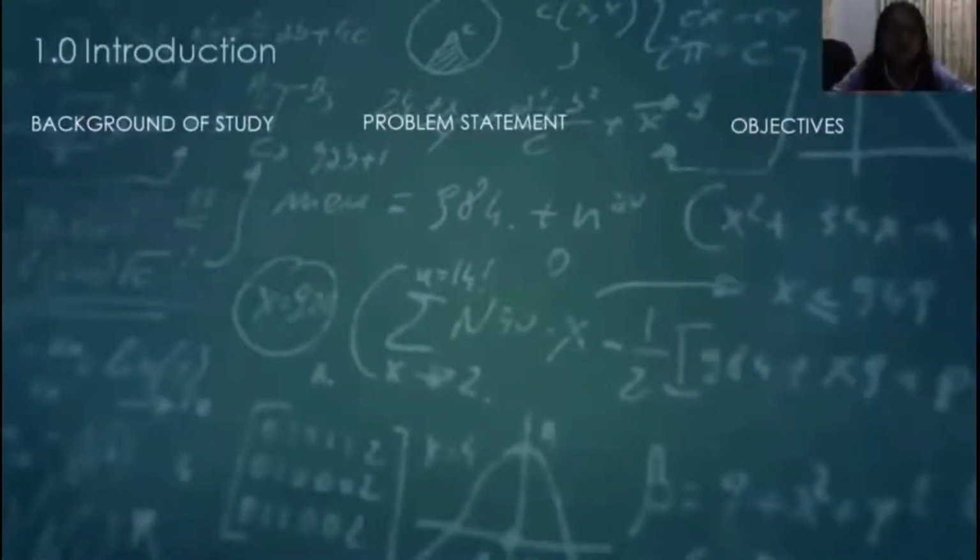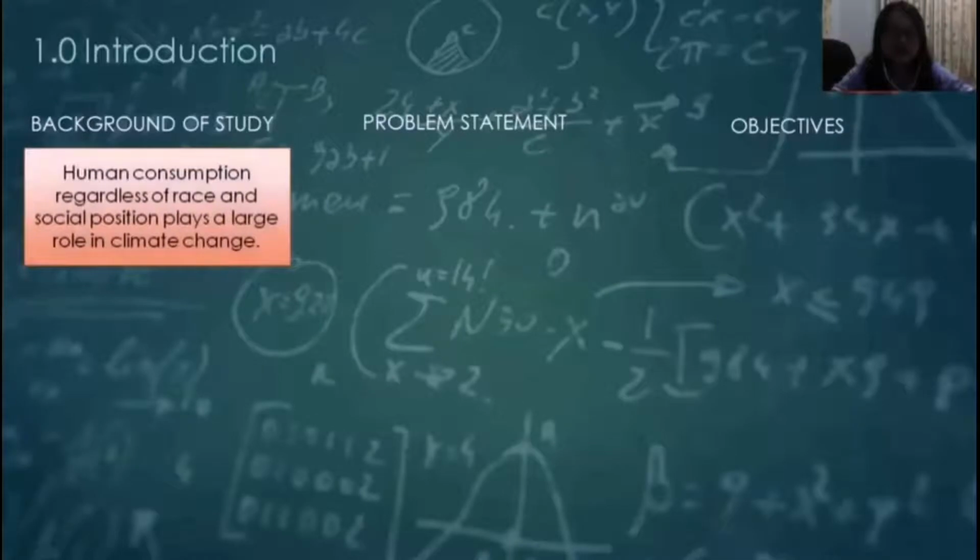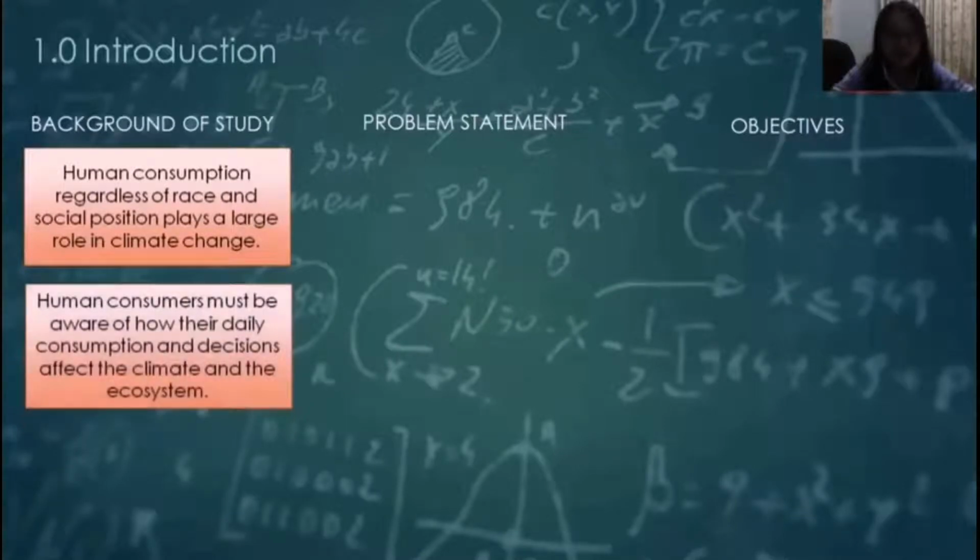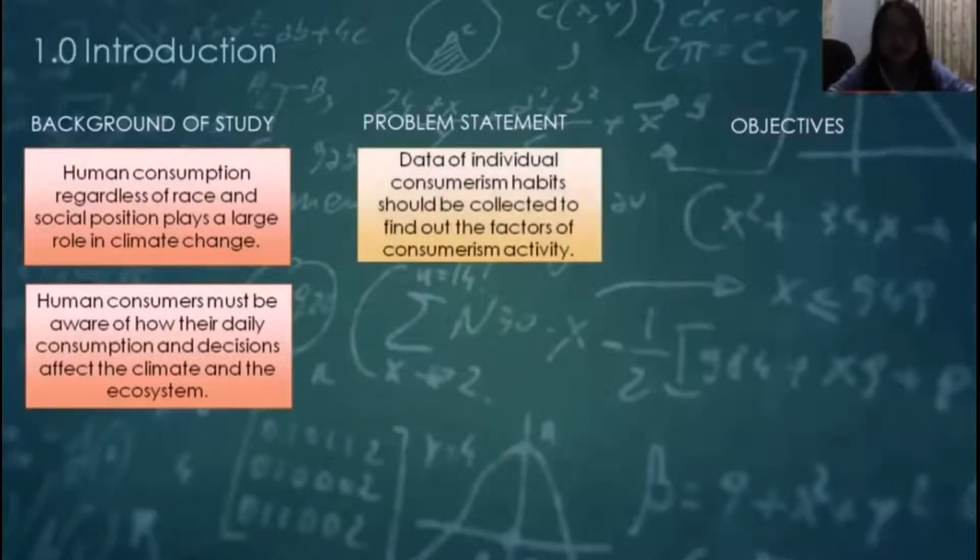Introduction, background of study. Human consumption, regardless of race and social position, plays a large role in climate change. Human consumers must be aware of how their daily consumption and decisions affect the climate and the ecosystem. Problem statement: data of individual consumerism habits should be collected to find out the factors of consumerism activity.